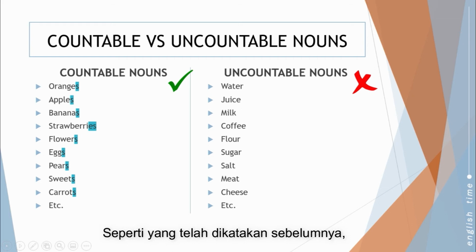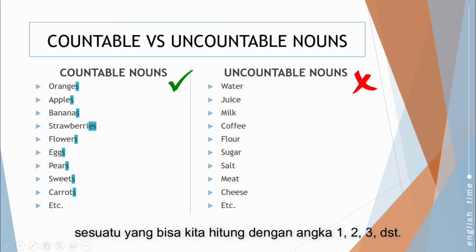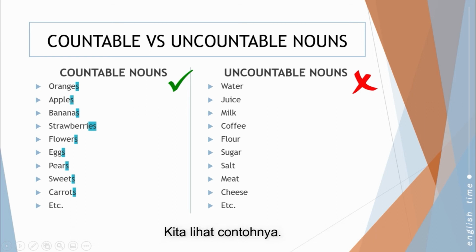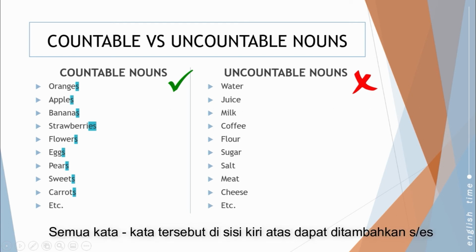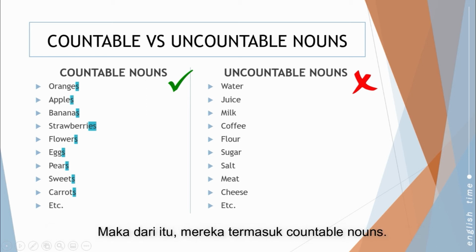As I said earlier, something that we can count with 1, 2, 3 is countable noun. Look at the examples: oranges, apples, bananas, strawberries, flowers, eggs, pears, sweets, carrots. They all can be added by s or es. That's why they all belong to countable nouns.